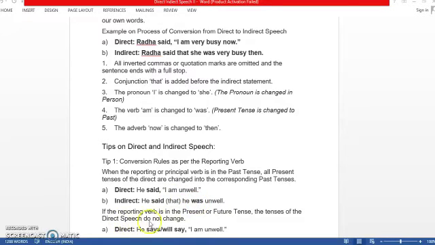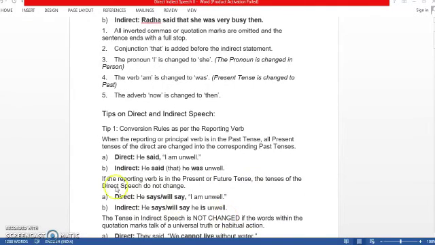Now, if the reporting verb is in the present or future tense, the tenses of the direct speech do not change. Now, he says or he will say, "I am unwell." So, it won't change here. He says or will say, he is unwell. Only the pronoun has been changed, I to he, and am to is. Fine. He says, he will say, he is unwell now.